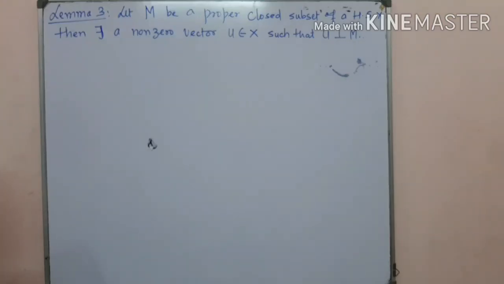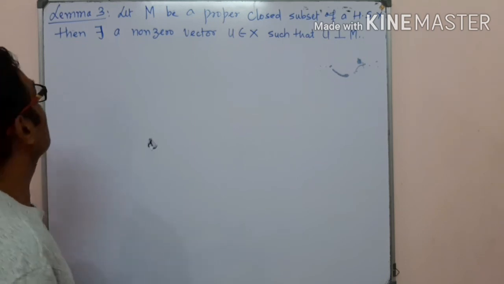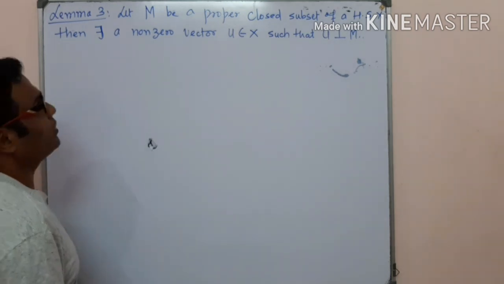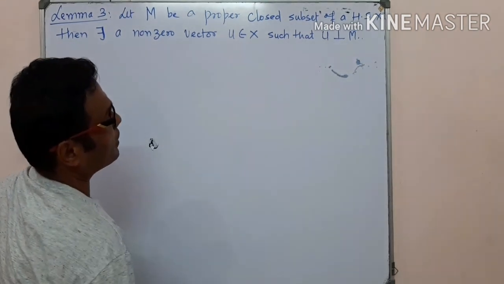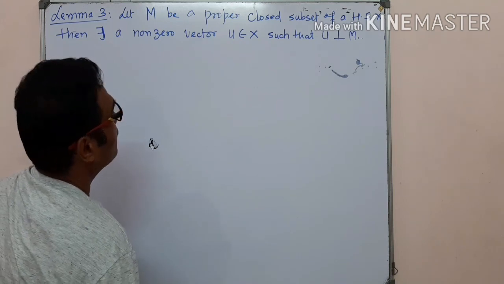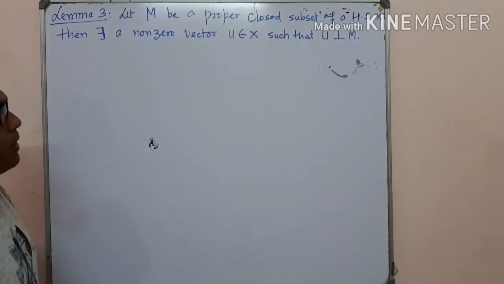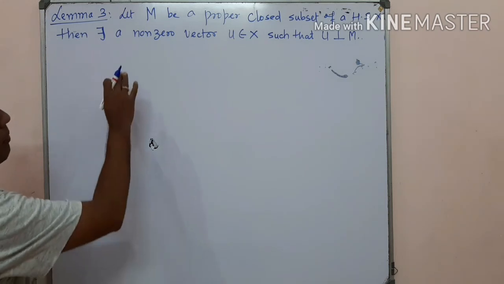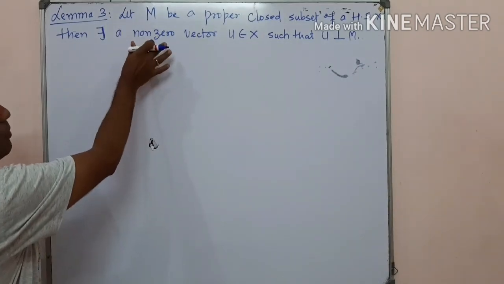Let M be a proper closed subset of a Hilbert space X, then there exists a non-zero vector u belonging to X such that u is perpendicular to M. With the help of the previous two lemmas, we establish the proof of this lemma.